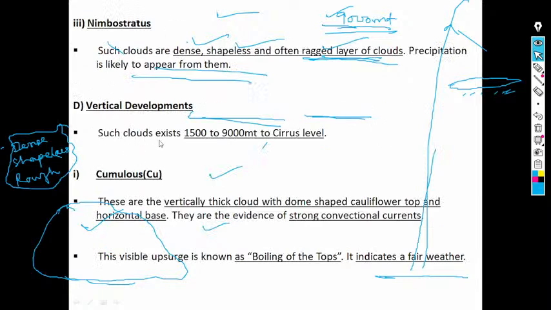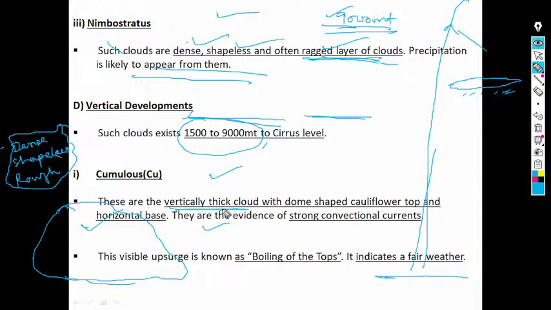Such clouds exist from 1500 to 9,000 meters, the cirrus level. Then your cumulus, these are vertically thick clouds. Let us discuss one by one.